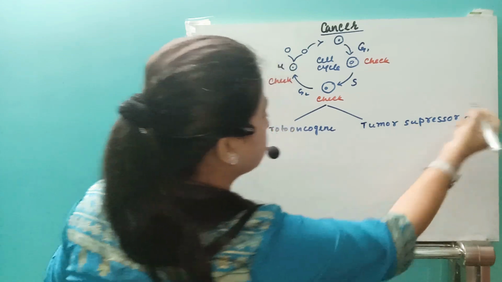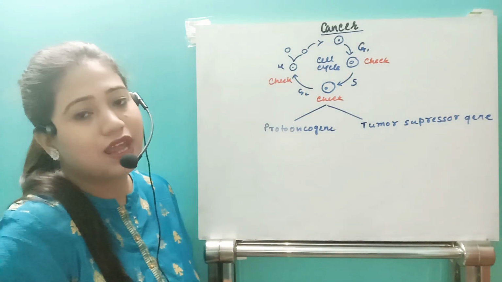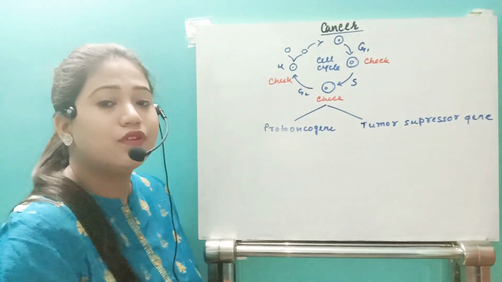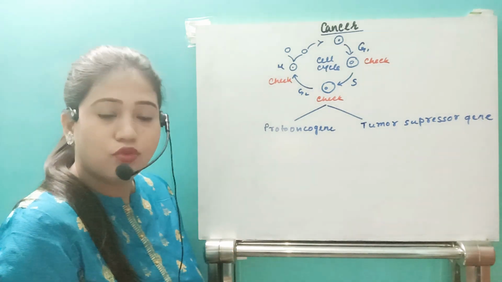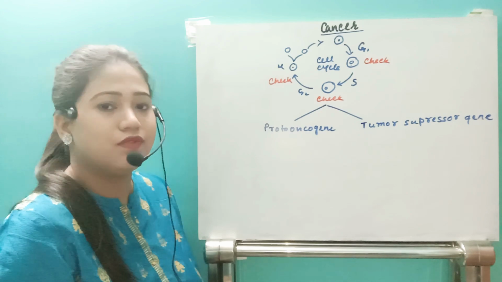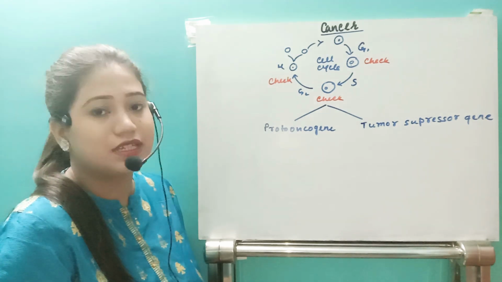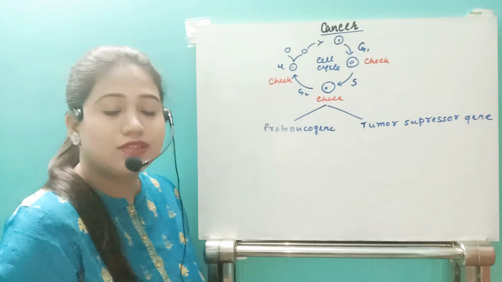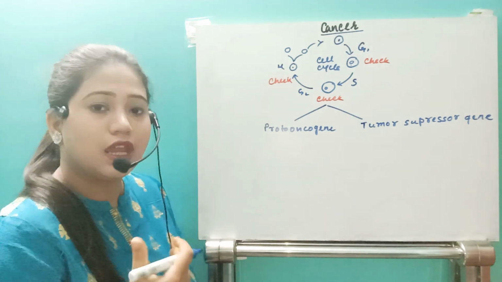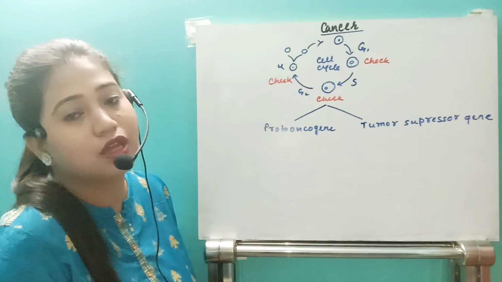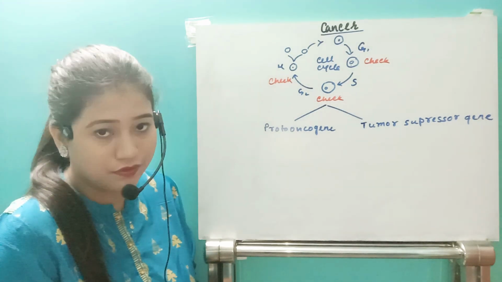In every cell we have a gene that is called proto-oncogene. That proto-oncogene is present in every cell, and it remains in an inactivated state. If it remains inactivated, then the cell will not undergo uncontrolled division.